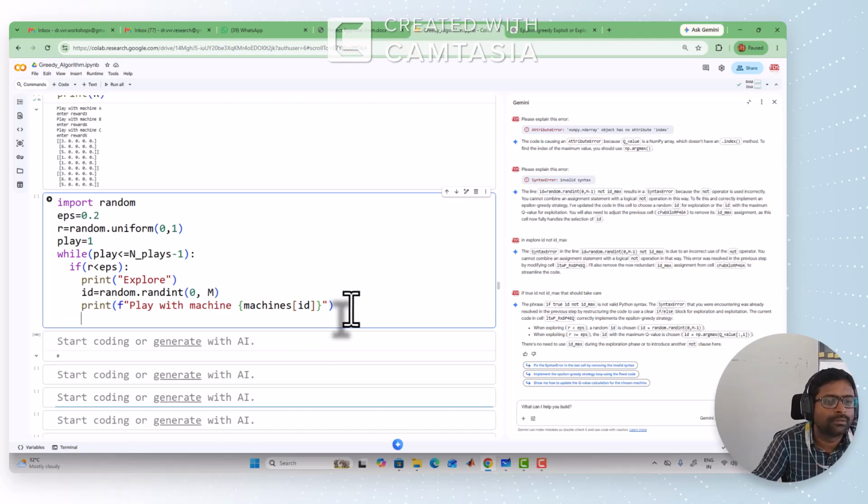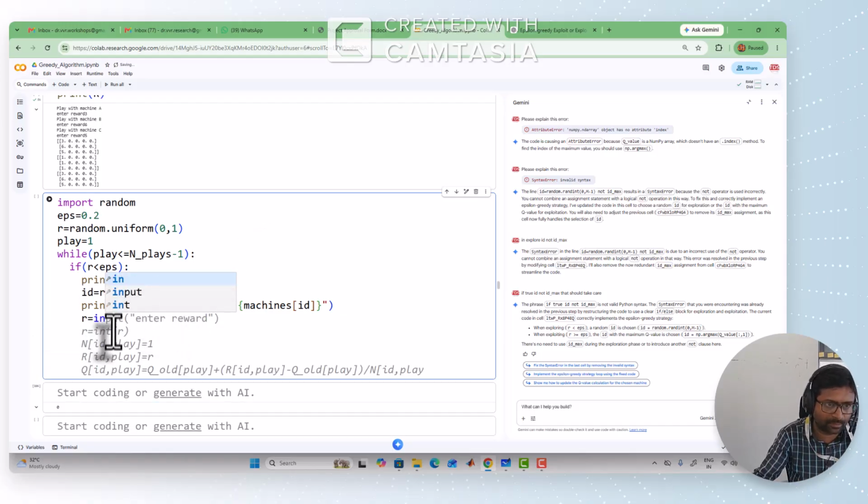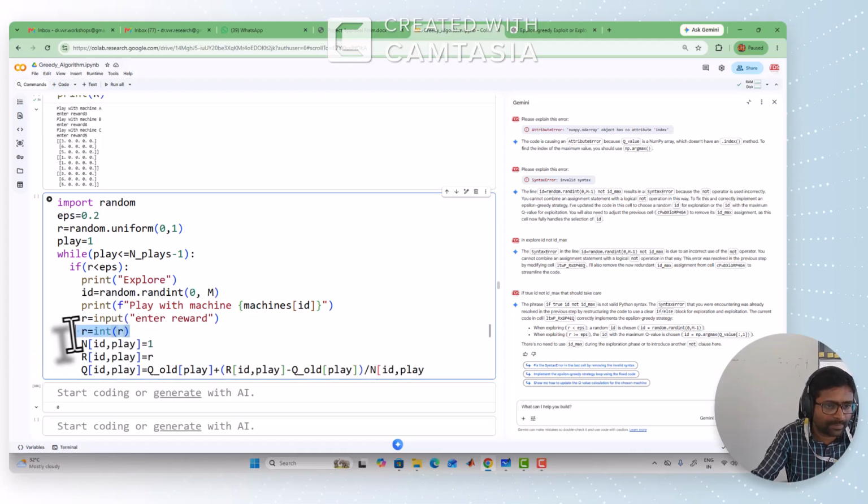Now getting the reward. So you can take reward value r equal to input, since you are playing that mission based on the exploration. So enter the reward. After entering the reward, do the typecasting. After typecasting, you have to update the number of plays matrix and the reward matrix with the current reward for the current mission for the current play.